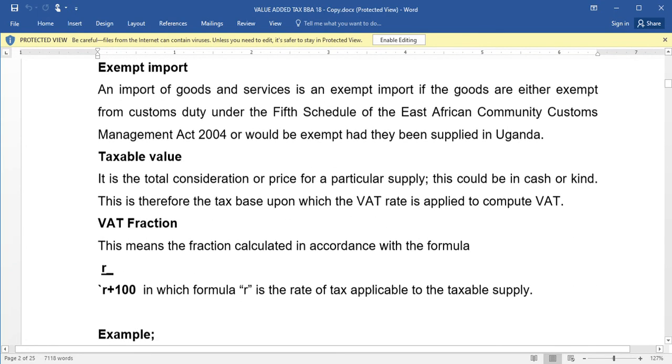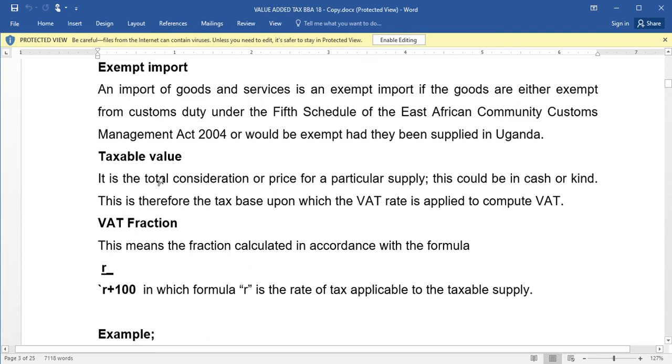Then we have an exempt import. Exempt import is an import of goods and services. An import of goods and services is an exempt import if the goods are either exempt from customs duty under the 5th schedule of the East African Community Customs Management Act 2004, or would be exempt had they been supplied in Uganda. So an import becomes exempt if it does not pay customs duty, or if it would have been exempt had they been supplied in Uganda.